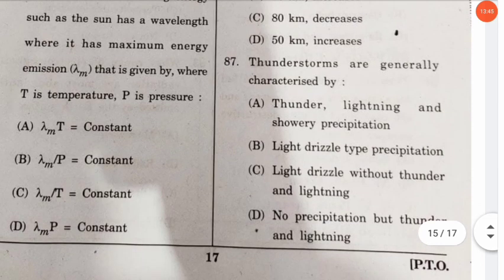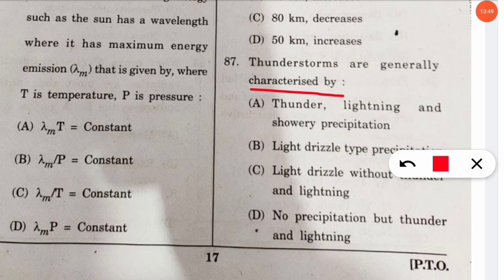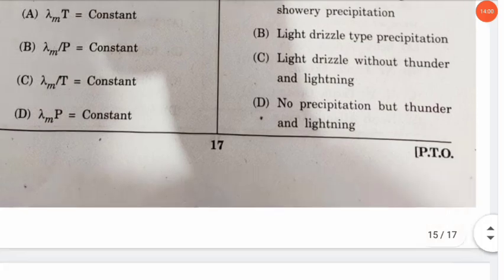The next question is about the thunderstorms. So the thunderstorms are generally characterized by which of the following? So here the thunderstorms are generally characterized by the thunder, the lightning and the showery precipitation. Let's move to the next question.